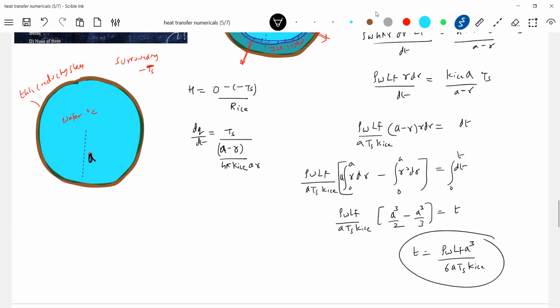One a gets eliminated, no? Okay, that is the whole time taken for the water in the shell to freeze.